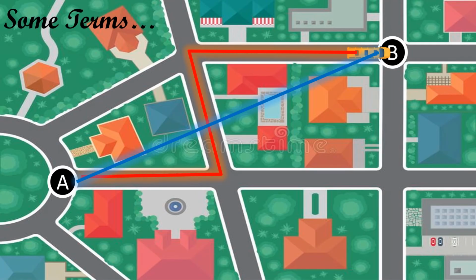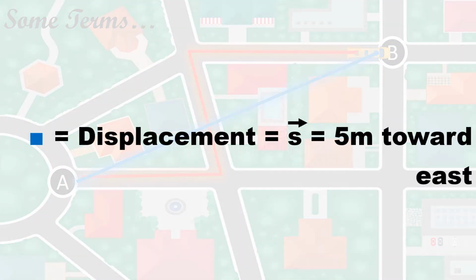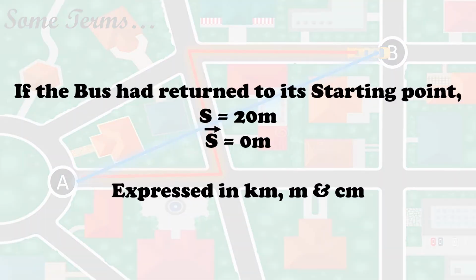This blue line represents the displacement of the bus. Displacement is represented by S with an arrow on top as it is a vector quantity, and it can be defined as the shortest distance between the initial and the final position of the body in a certain direction. So, the displacement of the body is 5 meters towards east. If the bus had returned to its starting point, the distance would have been 20 meters, but the displacement would have been 0 meters. The distance and displacement can be expressed in kilometer, meter or centimeter.